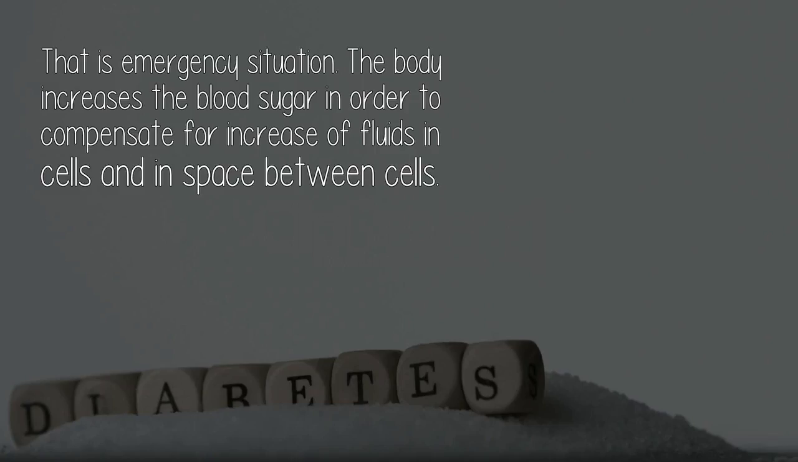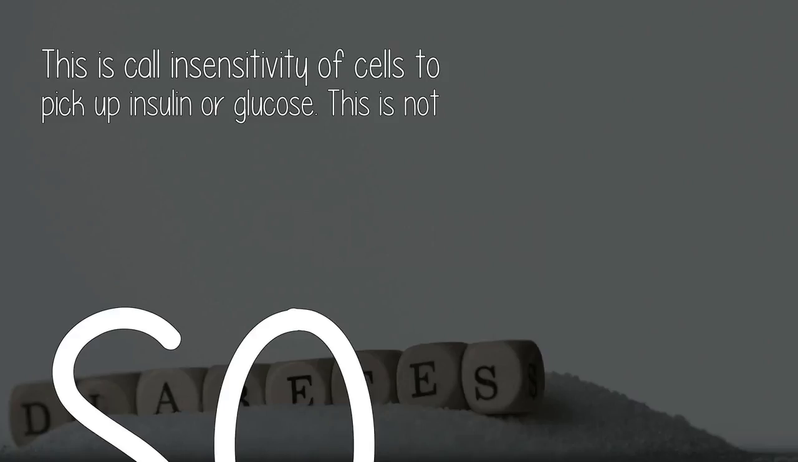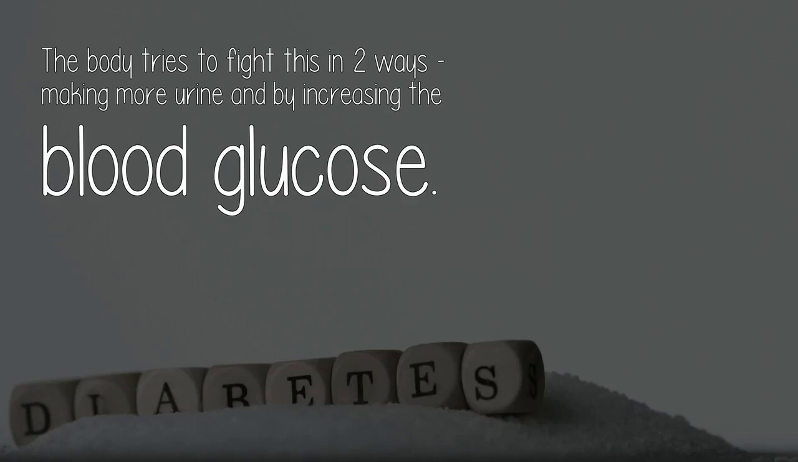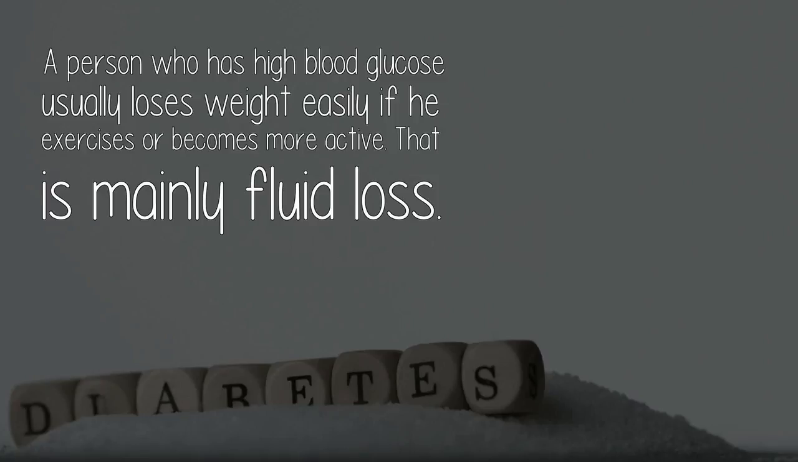That is emergency situation. The body increases the blood sugar in order to compensate for increase of fluids in cells and in space between cells. This is called insensitivity of cells to pick up insulin or glucose. This is not so. The body tries to fight this in 2 ways, making more urine and by increasing the blood glucose. A person who has high blood glucose usually loses weight easily if he exercises or becomes more active. That is mainly fluid loss.